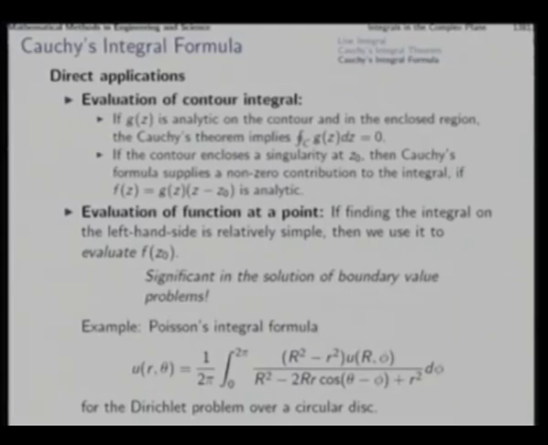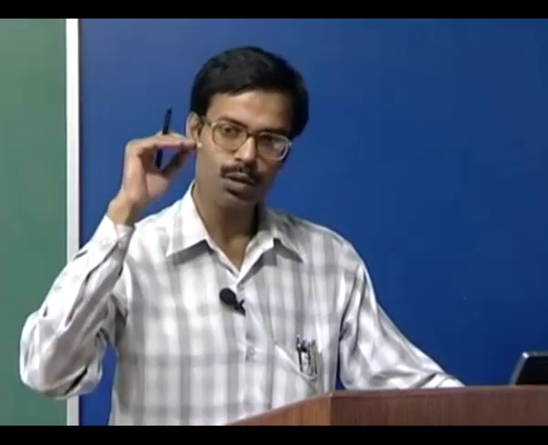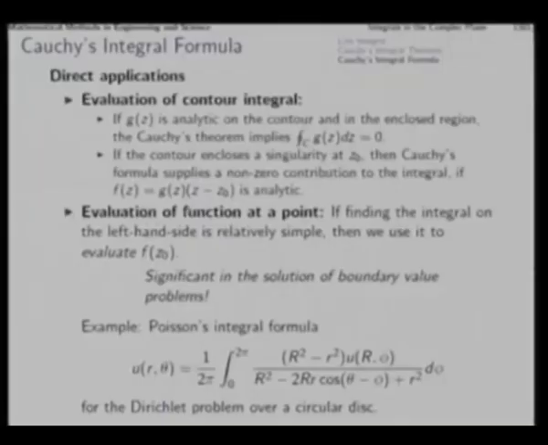Now, if it happens that we do not know the function value at the interior points, but we know the function value at the boundary points, then the same formula can be used for the reverse purpose, and that is the solution of boundary value problems. That is, evaluation of the function at an interior point. If finding the integral on the left hand side is relatively simple, then we can use the same formula to evaluate f(z0).